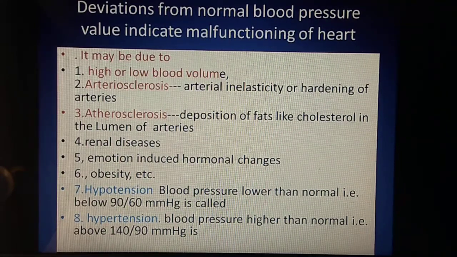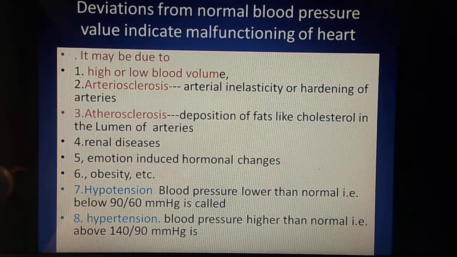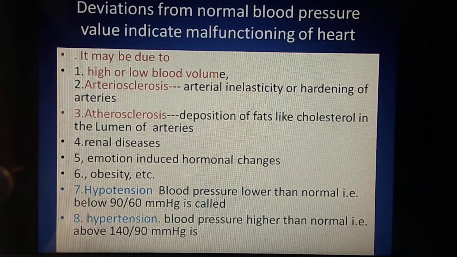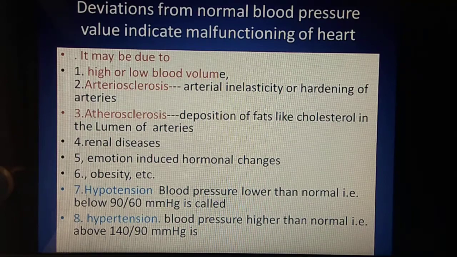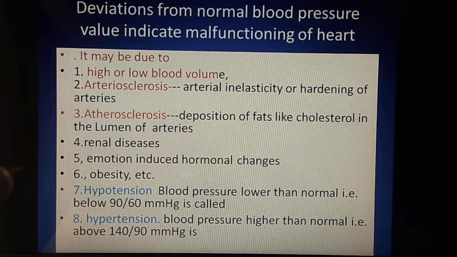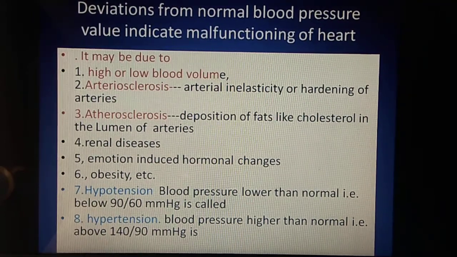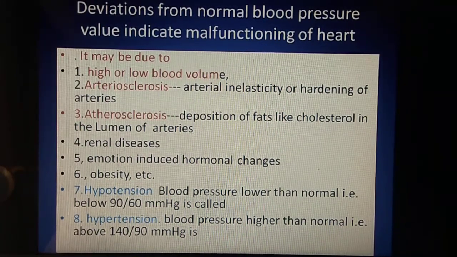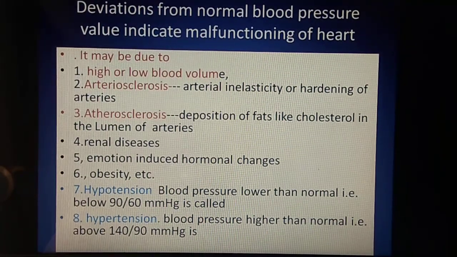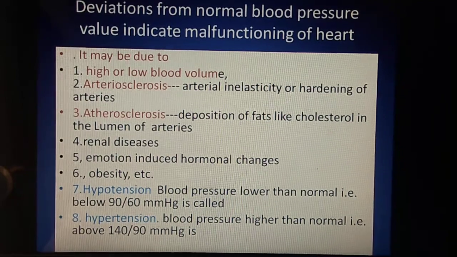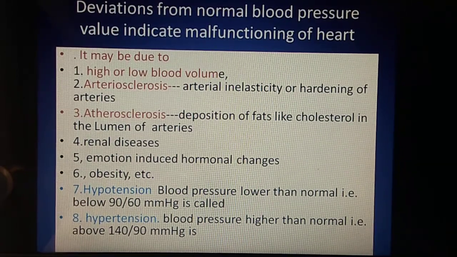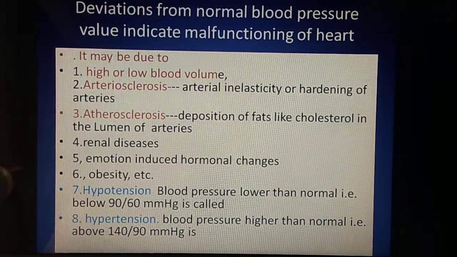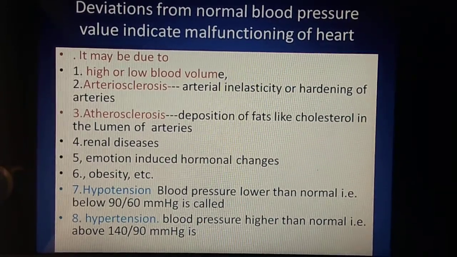Hardening of the walls of arteries leads to an increase in blood pressure, because elastic walls can sustain the pressure, but if the wall becomes harder, it can't sustain the pressure and exerts it as it is at the other end of the blood vessel also. So the blood pressure increases.